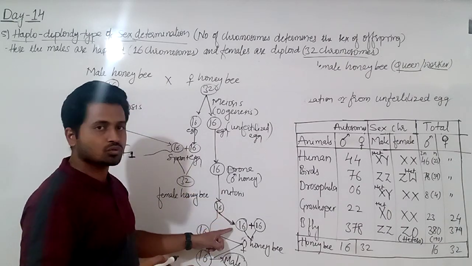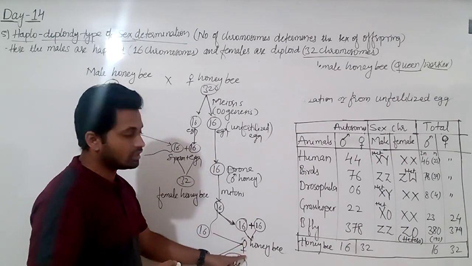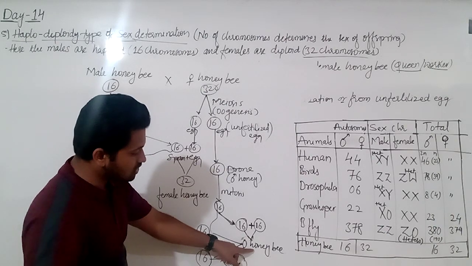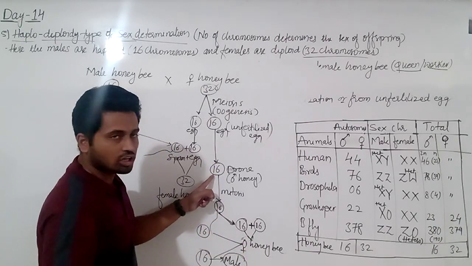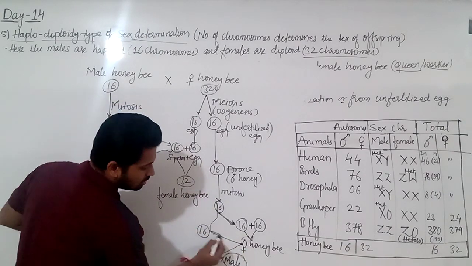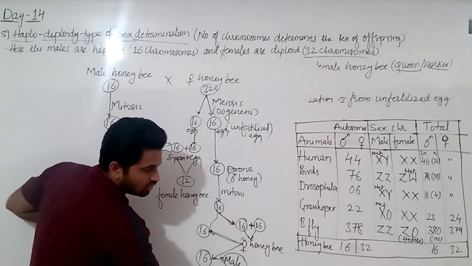This sperm is useful only for fertilization. That time what is going to form? It gives again a female honeybee, queen or worker. Now this will be the daughter of this one. Okay, this female honeybee will be the daughter of this male, and the daughter when she matures produces what? That is eggs. The unfertilized egg again develops into a male.